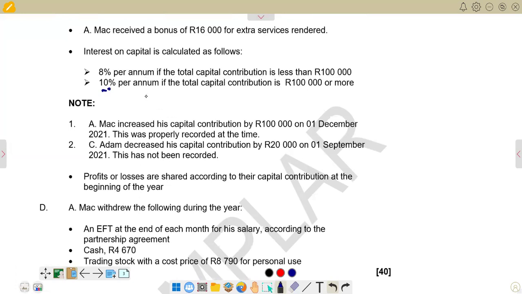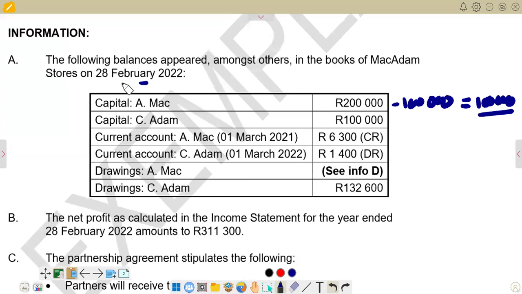Then we count the number of months that this 100,000 we had at the beginning of the year applies to. You see that this other 100,000 was introduced on 1 December. So before it was introduced, how many months? Remember, our year is ending on, let's just check the dates, 28th February 2022. So it means our year started on 1 March 2021. So our financial year is starting from 1 March 2021 and ending on 28th February 2022. Very important to take note.